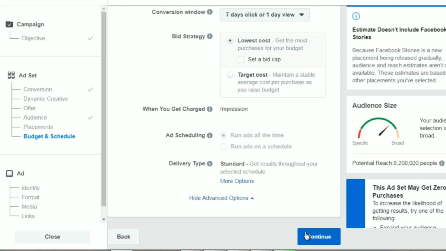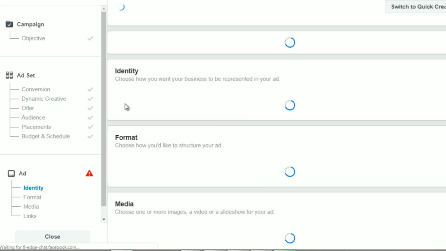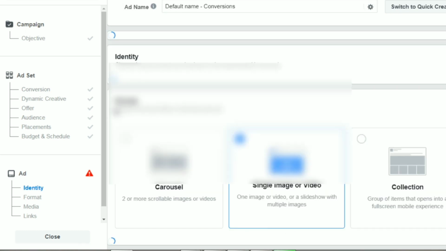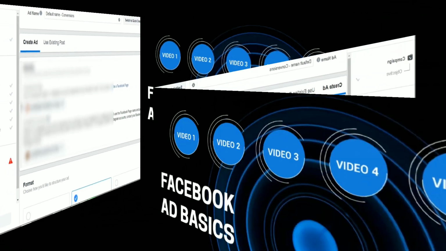So next thing we want to do is click continue. And that's it. So now we have created our ad set. As you can imagine, you can create multiple ad sets, as you saw, because it's 29 million for scuba diving. I can split that up and do one ad set for male, one ad set for females, one ad set maybe for Hawaii, one ad set maybe for Florida. So you can have several different ad sets and then figure out which one works the best. So now let's talk about the ad, which is the next video.